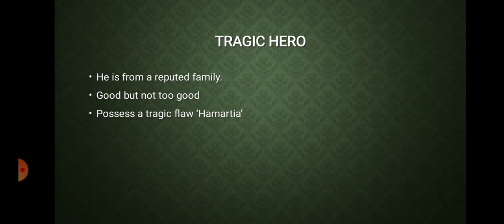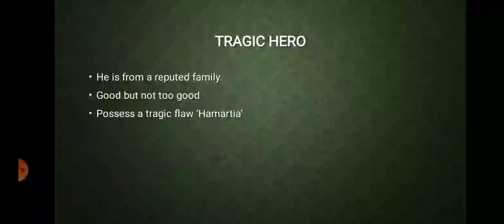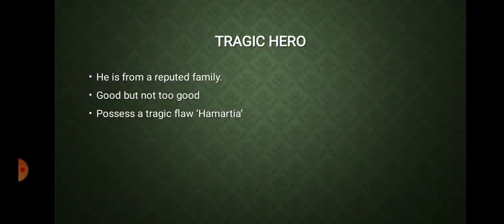Similarly, in detective plays, what happens? Lucas says, quote, in detective plays, characters tend to be subordinate to the intrigue. This is the most famous part of the detective plays, because you see that in detective plays, the characters are not important. How the murder or the mystery is solved, how that action takes place, that is more important. So this again proves that plot is more important than character.